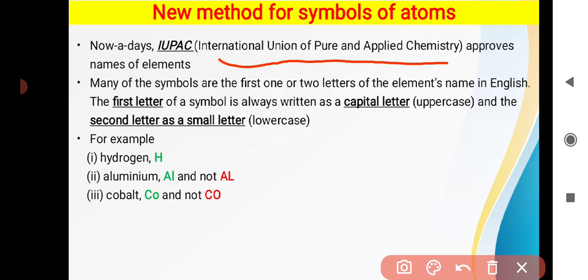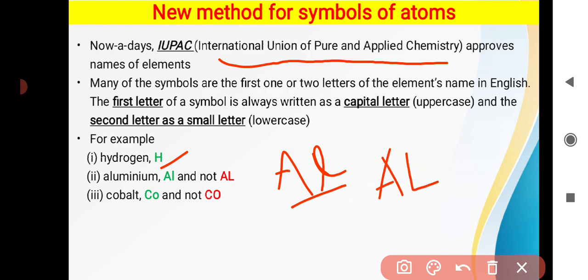For example, hydrogen's symbol is H only, so you need not write any other letter after it. But aluminium has two letters, A and L, and this L should always be smaller. You should not write A and capital L because it is a wrong practice. You have to write A capital and L small.